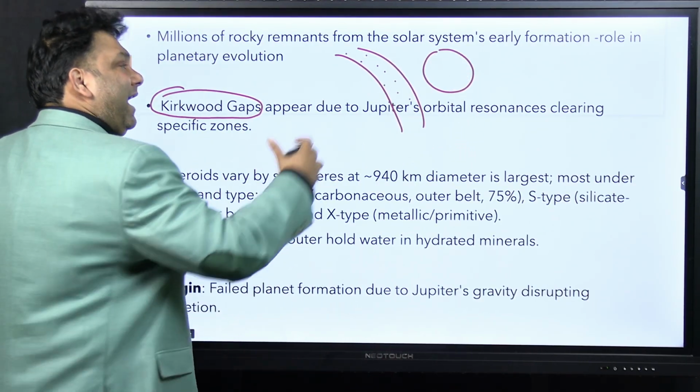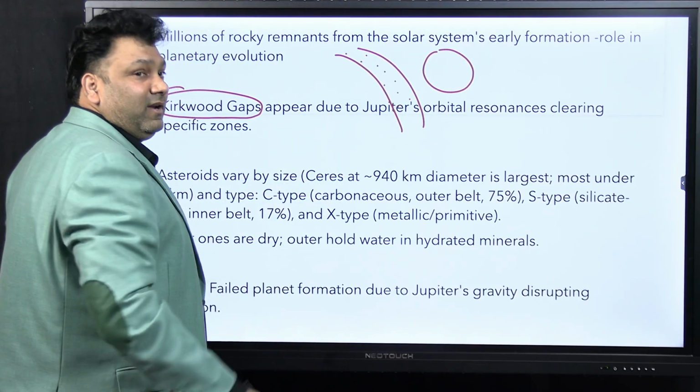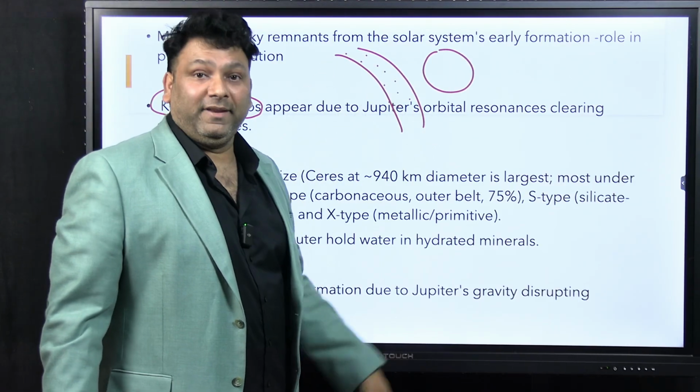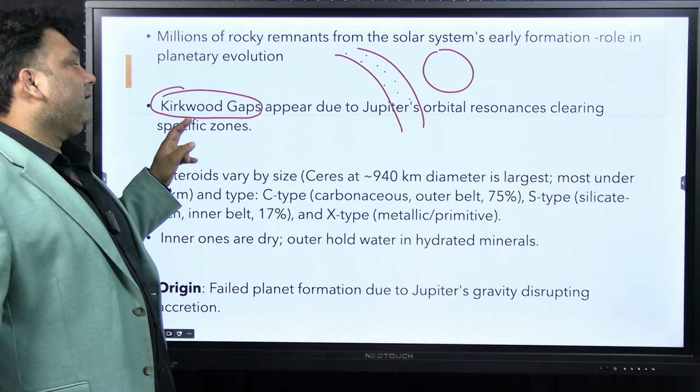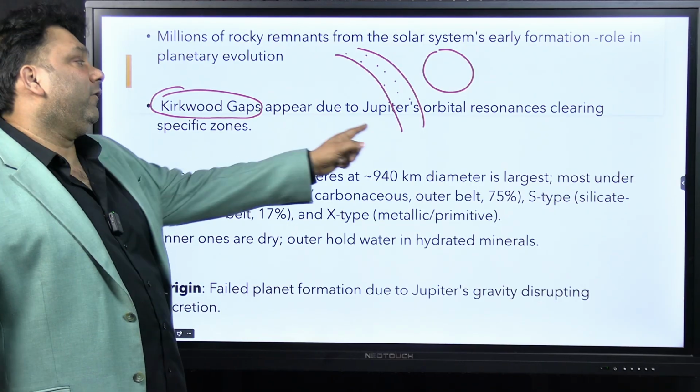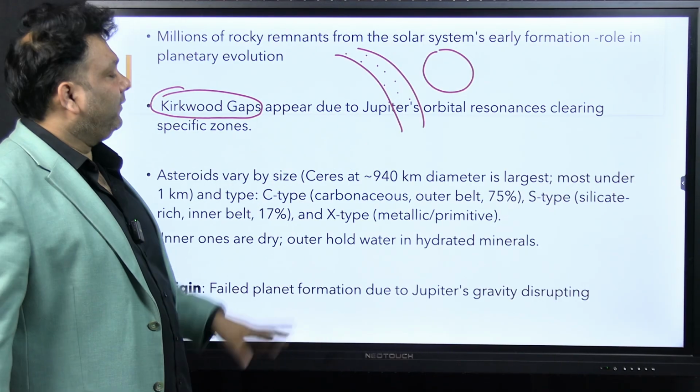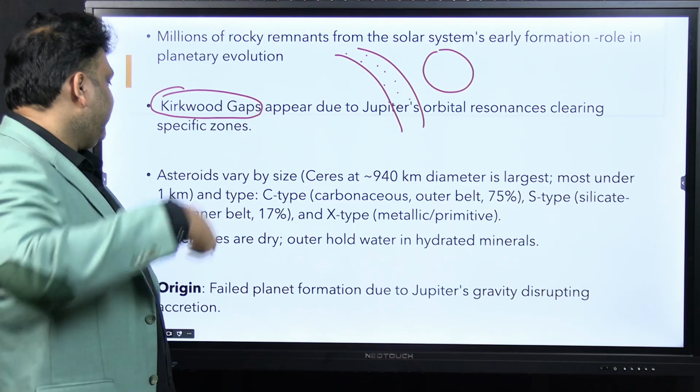So the big planet has a certain gravitational pull, so it will be clearing certain gaps in the asteroid belt, and these are called Kirkwood gaps. It's because of Jupiter's orbital resonances or Jupiter's gravitational field.